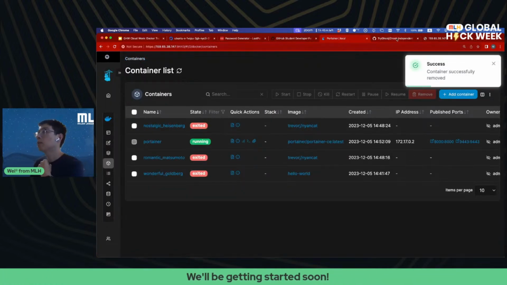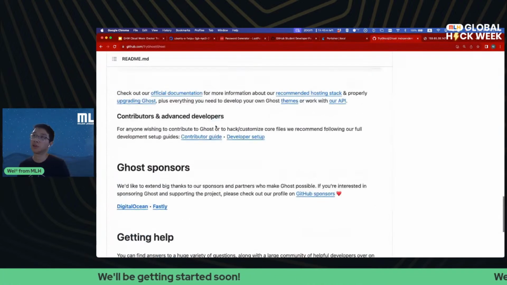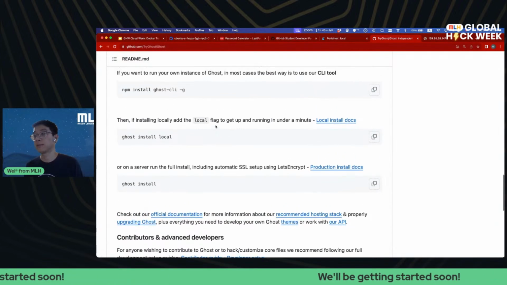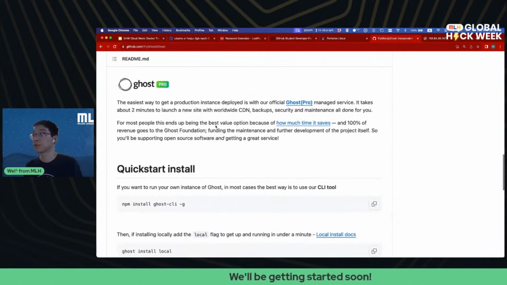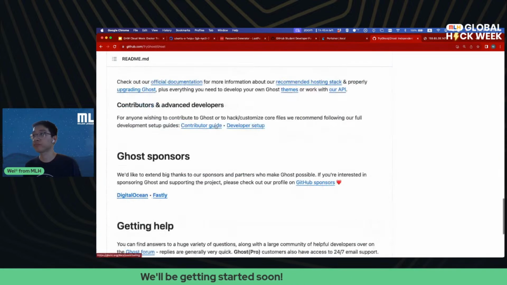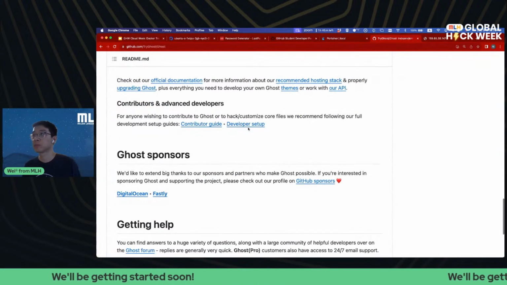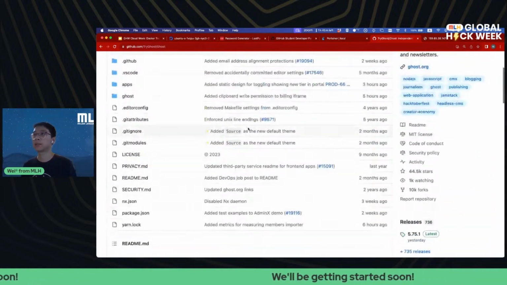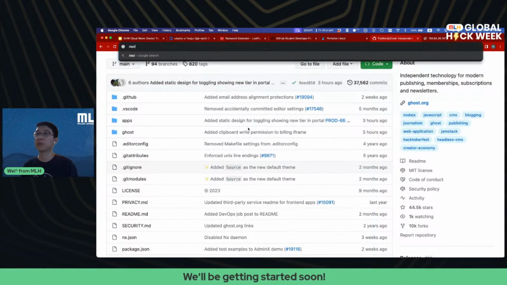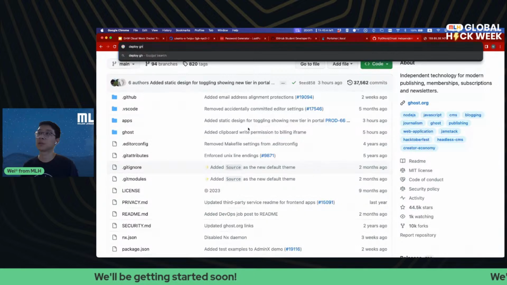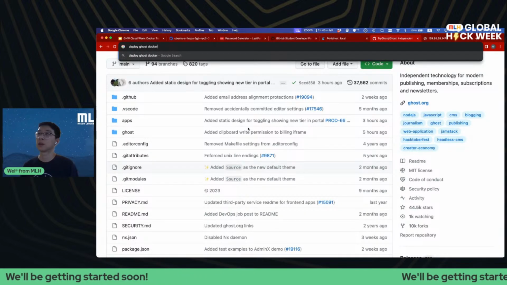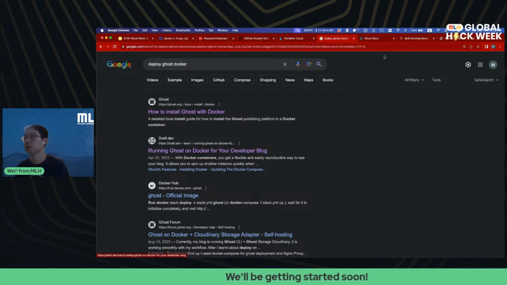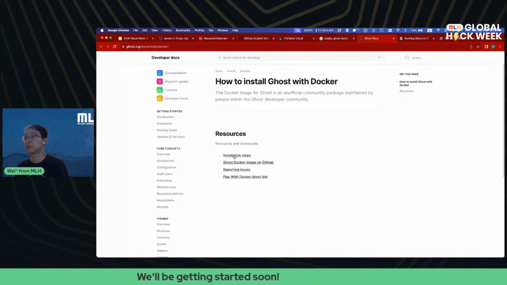So why don't we go to Ghost's homepage and see if there are ways we can deploy it ourselves. We can Google that by searching for how to install Ghost with Docker.